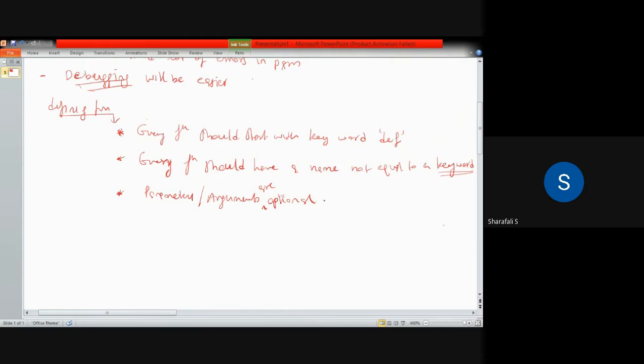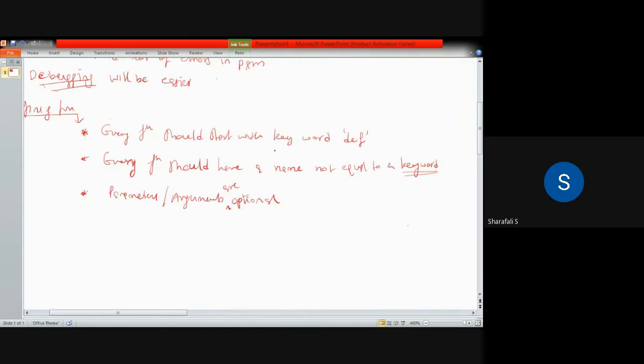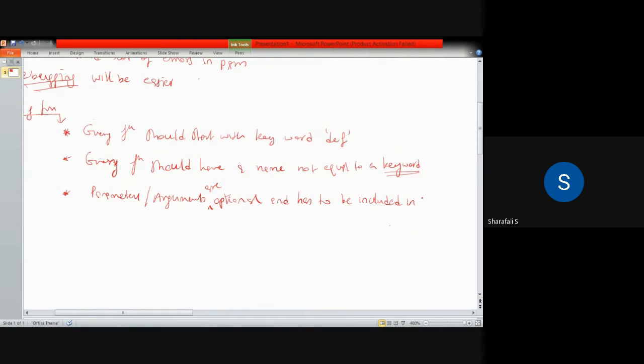So if you are including these parameters or arguments in a function, then they have to be included in parentheses, in brackets. You have to include those arguments or variables.